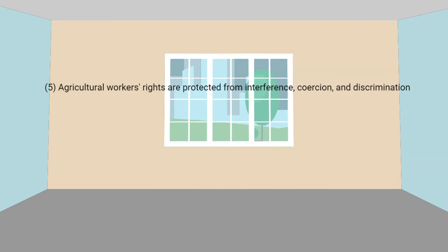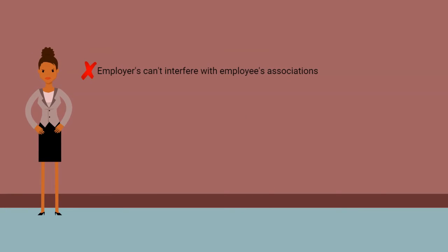And 5, agricultural workers' rights are protected from interference, coercion, and discrimination. Part 2. How the AEPA protects agricultural workers' rights. Employers can't interfere with employee associations. Employers, or anyone hired to work for them, can't interfere with workers trying to form employee associations. Employers can't get involved in how an employee association is run, such as recommending a worker to be a representative.